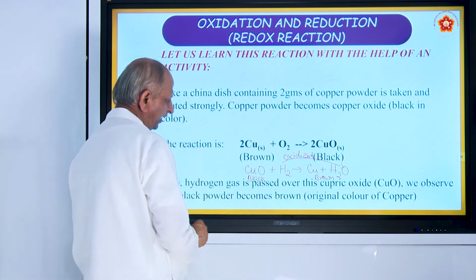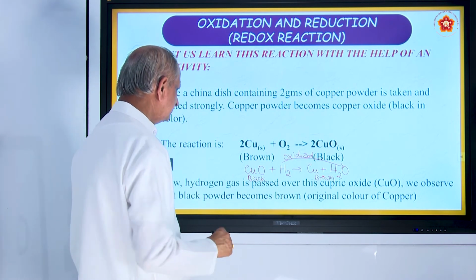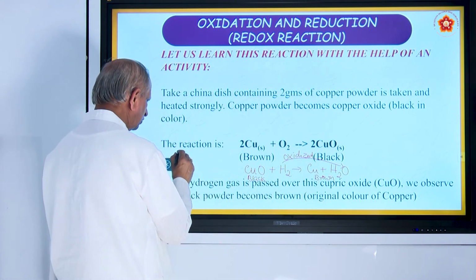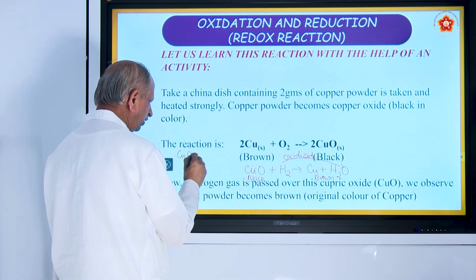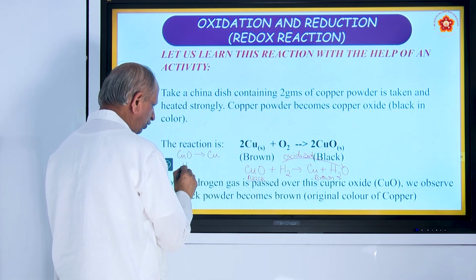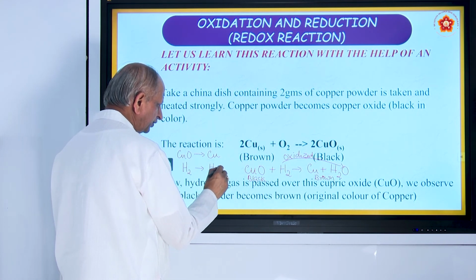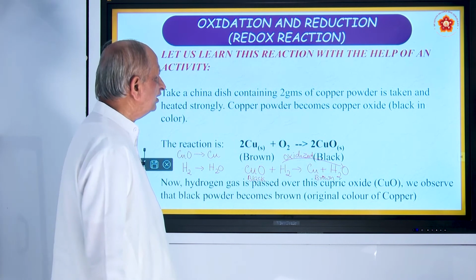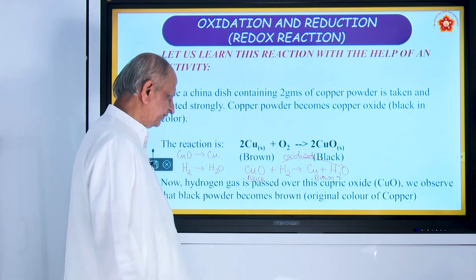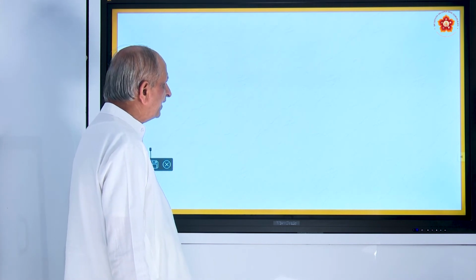Okay. One is oxidized, other is reduced. So, cupric oxide is reduced to copper and hydrogen is oxidized to water. These two together are called redox reactions. Okay. We will see one more example.